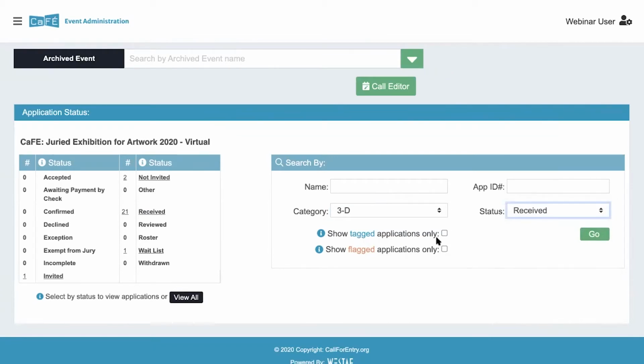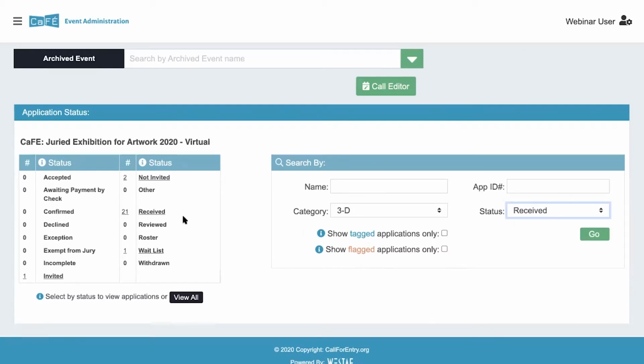Just like before, you also have the option to only show tagged applications or flagged applications. Nothing has really changed with those, but I'll go over what those mean if you don't know them. This is pretty much the same as it has been, but hopefully it's a little bit of a reminder of how you can search for and pull up the applications by status.